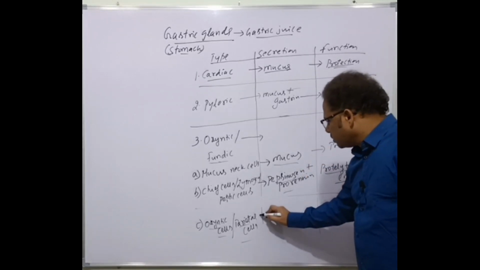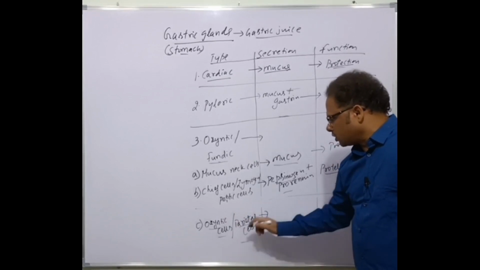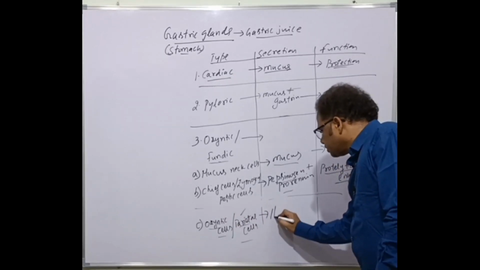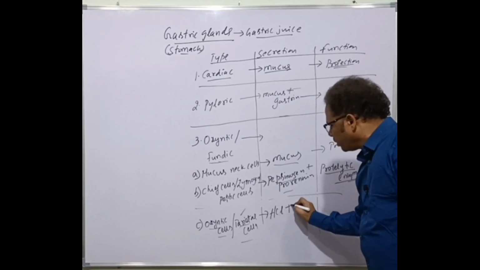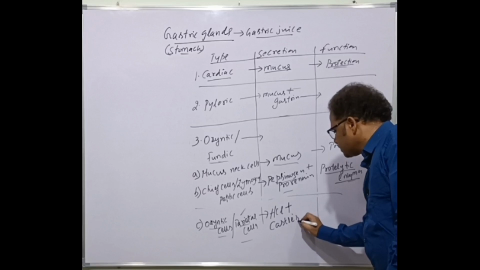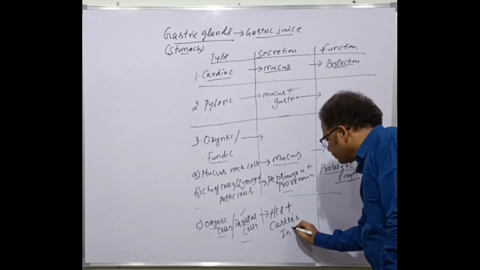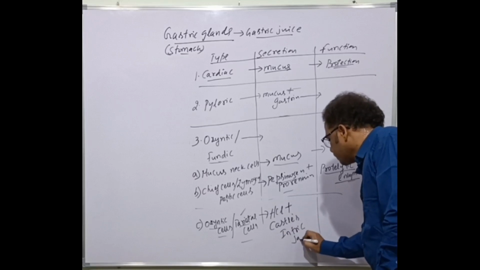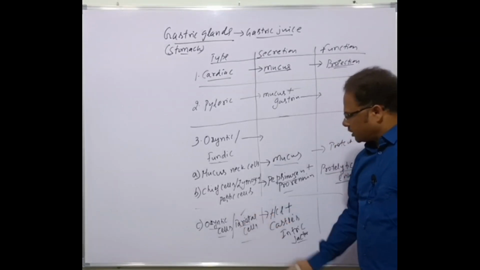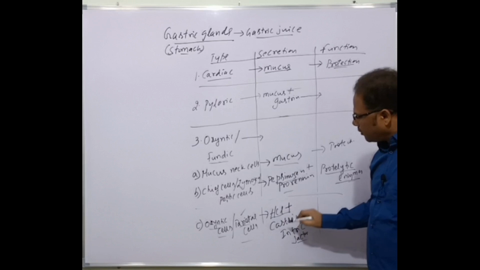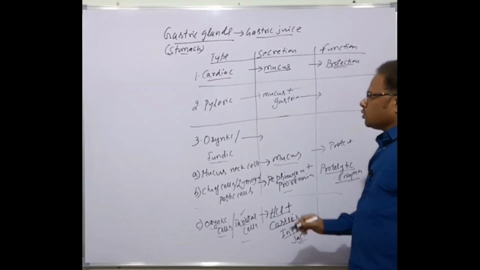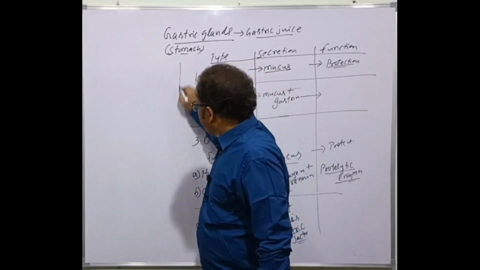Next one, the third one, is the oxyntic cells, which are also called the parietal cells. These oxyntic cells secrete the dilute form of HCl, hydrochloric acid, along with Cassell's intrinsic factor. So oxyntic cells or parietal cells secrete the dilute form of HCl and Cassell's intrinsic factor. So what is the function? Here I am writing.